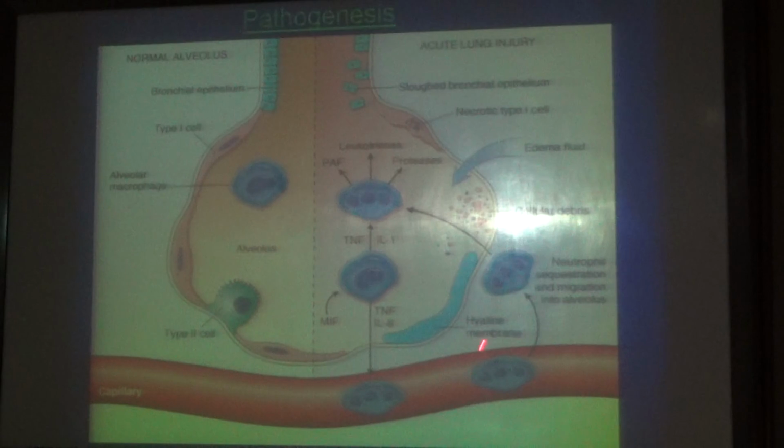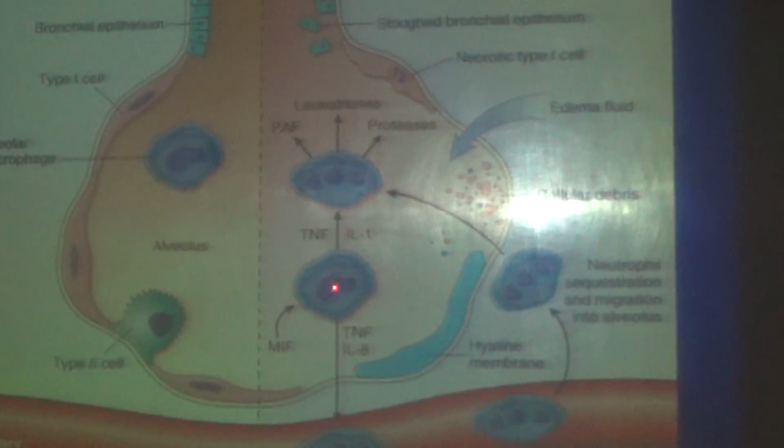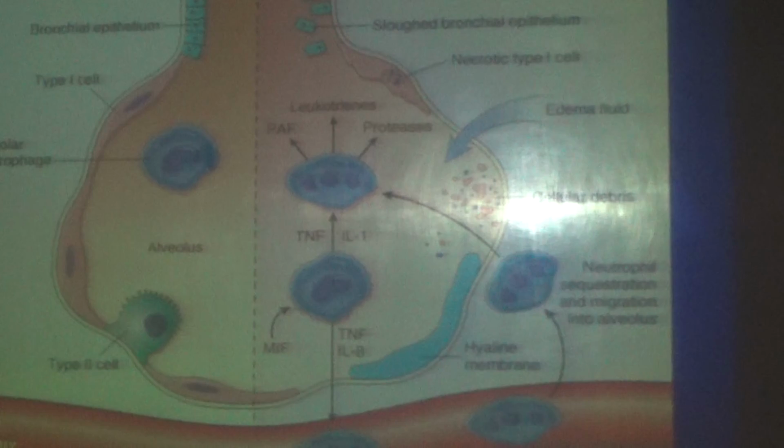The neutrophils enter into the alveoli due to trauma. Numerous neutrophils enter because of the injury. These neutrophils release platelet activating factor, leukotrienes and proteases. These three are toxic to the alveoli. This affects the alveolar epithelial cells and causes necrosis and cellular debris. Then the macrophage present in the alveoli will also recruit more neutrophils, because whenever there is an infection or a pathogen, it will recruit.